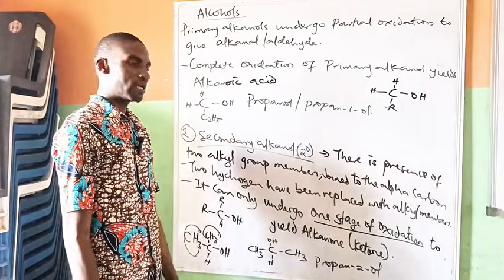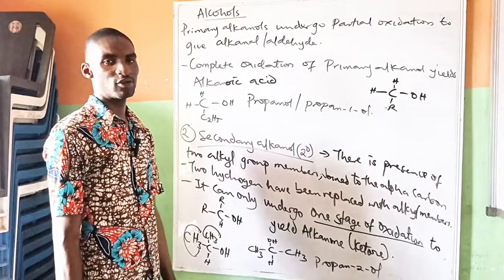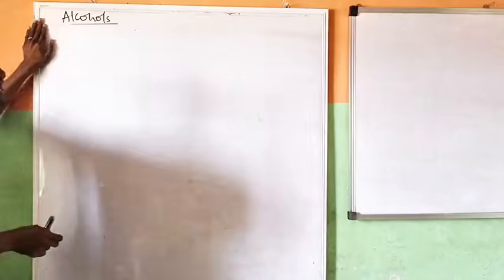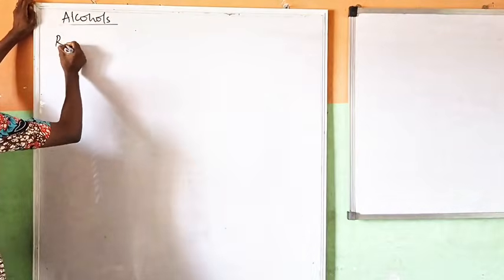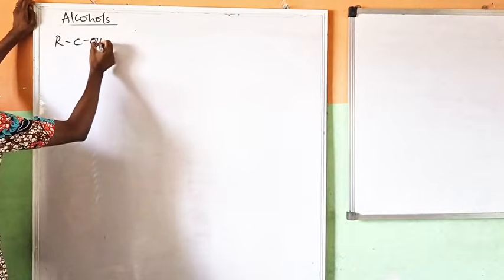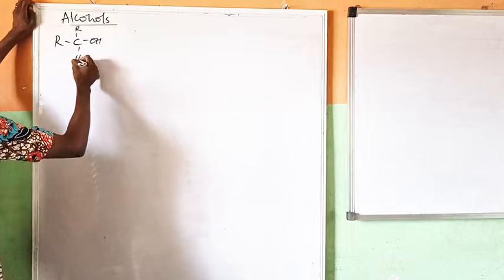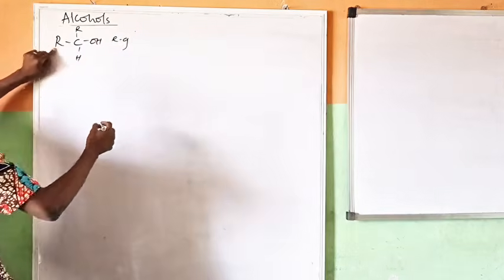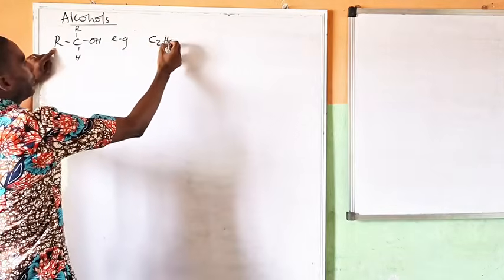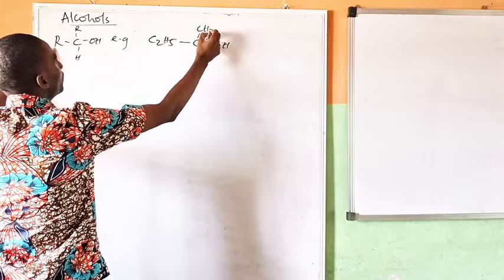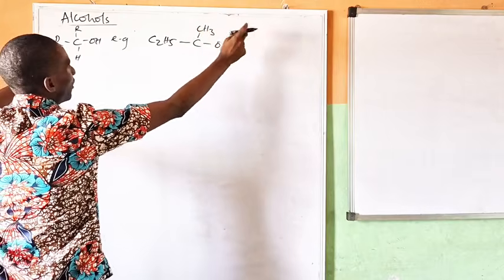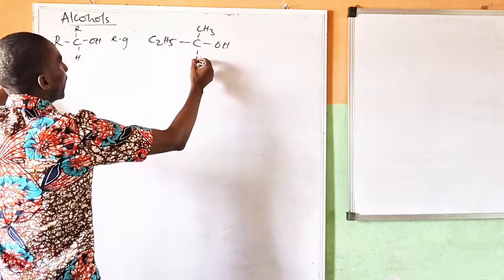Can we look at another example of secondary alkanol? Let's do that now. The formula is R-C-OH-R with H. I can replace one R with C2H5 and the other with CH3, no matter how long the chain is, and I have H here.